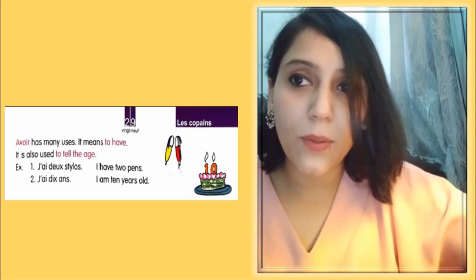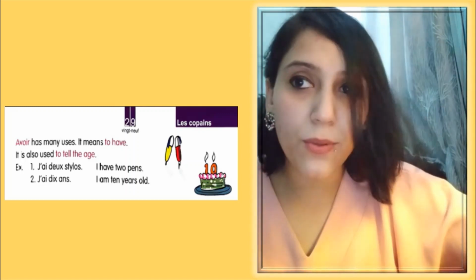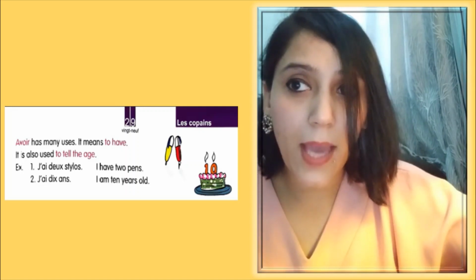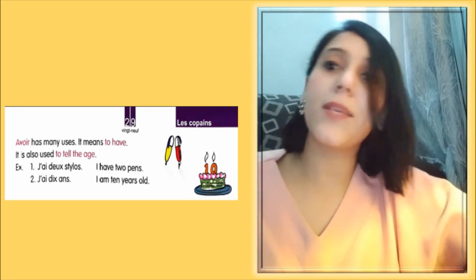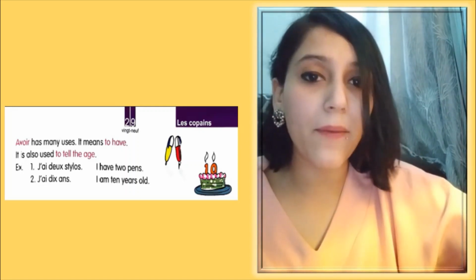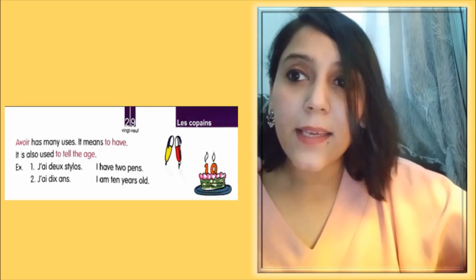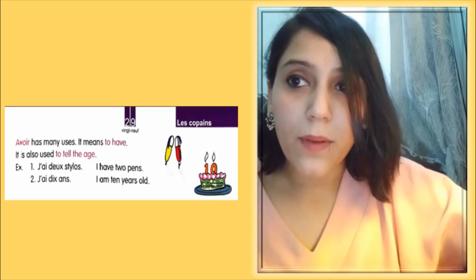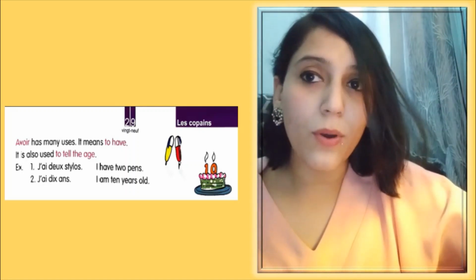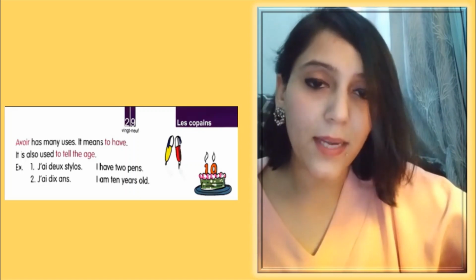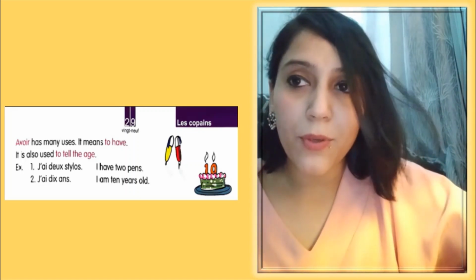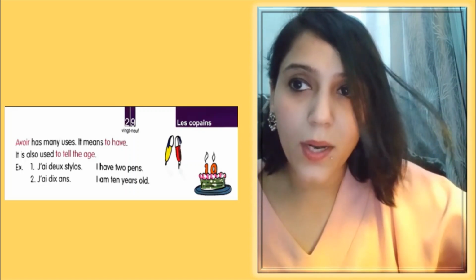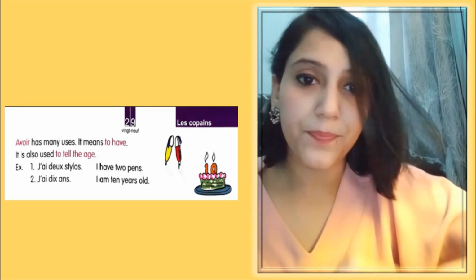J'ai deux stylos. I have two pens. So here that means I am possessing this thing. I am saying I have two pens, or I am having two pens. Secondly, j'ai dix ans. I am 10 years old, or I have 10 years. That means my age is 10 years. So here also I'm using the verb avoir to tell the age.